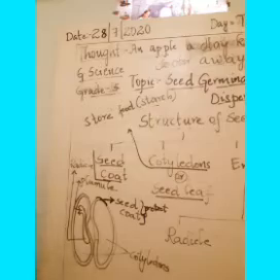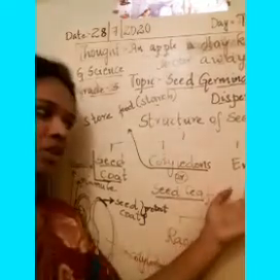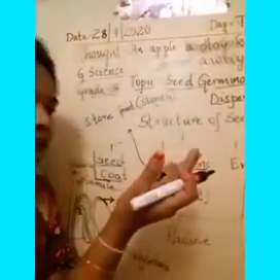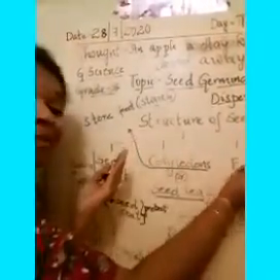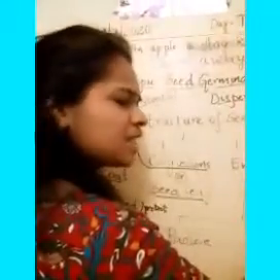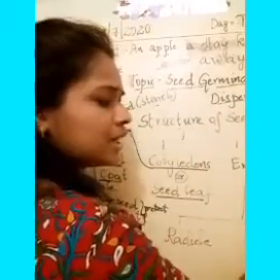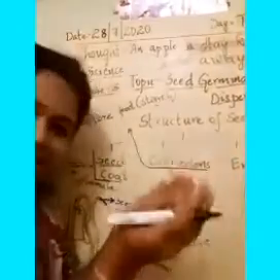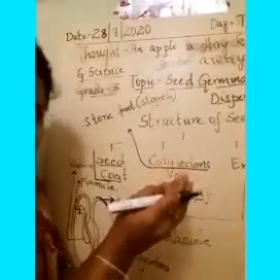Now we'll move on to the next part of the structure, that is the embryo. This embryo is present in between the cotyledons. When you open the cotyledons, the embryo is present. The embryo is nothing but the baby plant. Understood? This baby plant will be growing in between the two cotyledons.